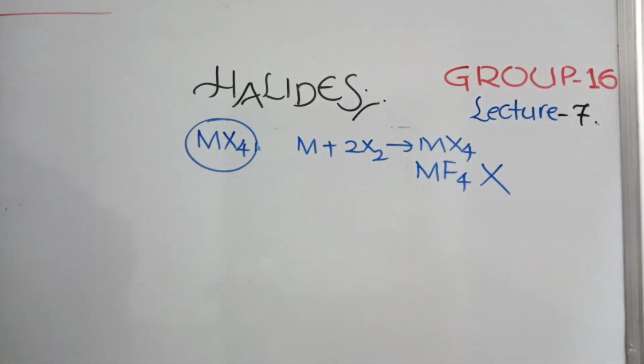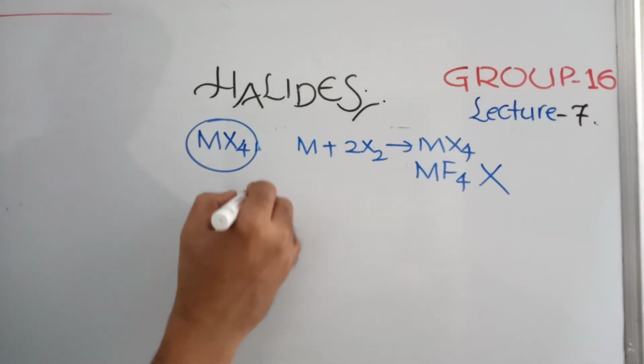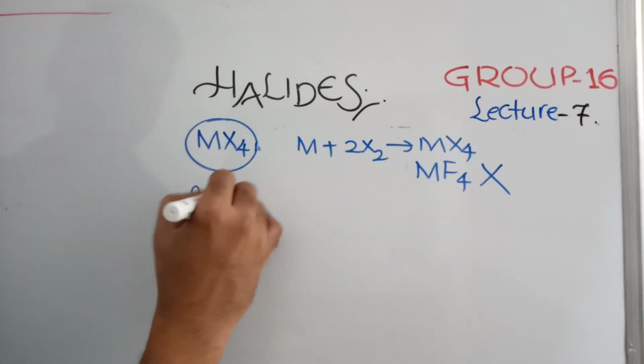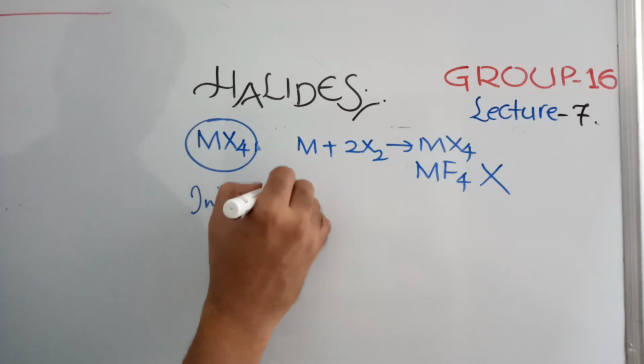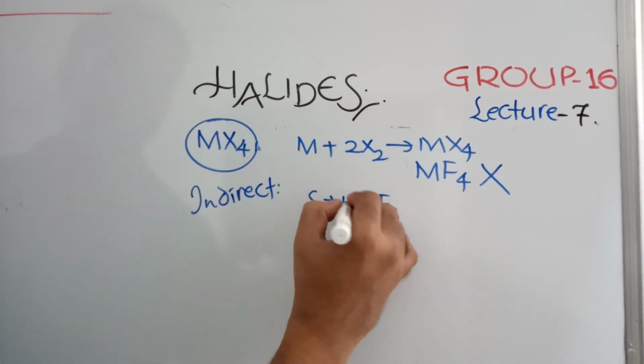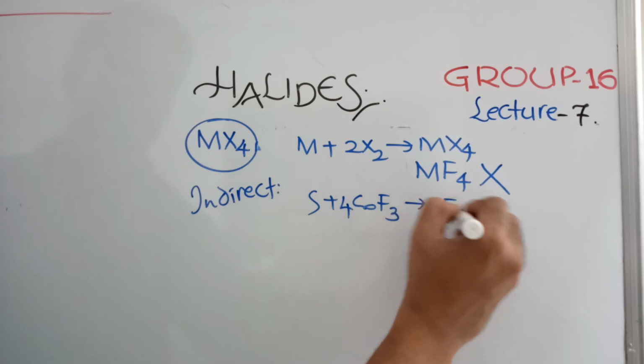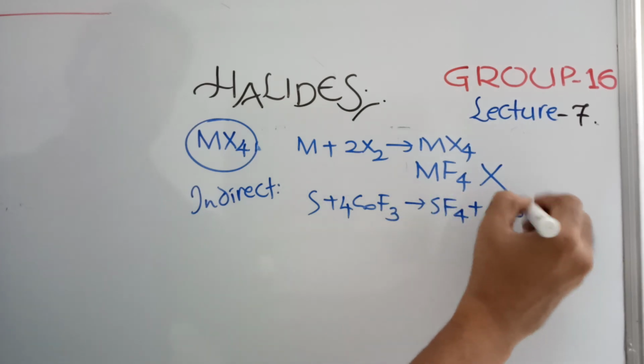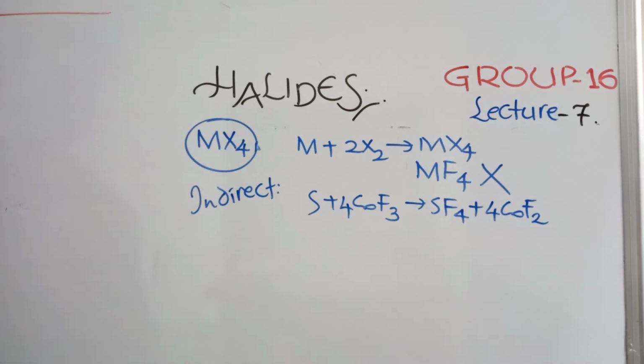For MF4, you need to go with an indirect method of preparation. For sulfur, if you treat it with CoF3, it forms SF4 plus CoF2. Cobalt trifluoride will turn into cobalt difluoride. So this you can say is one indirect method of preparation.